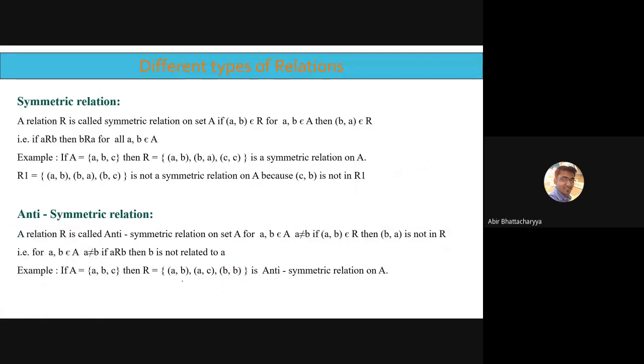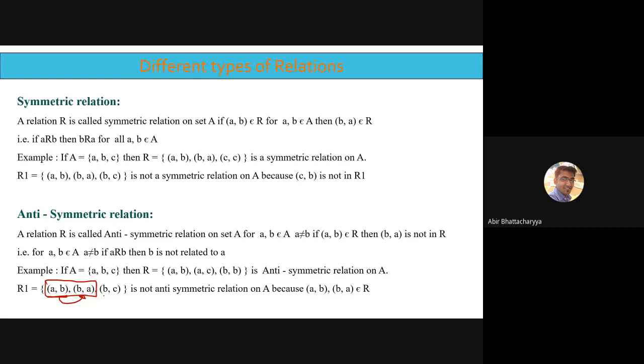Okay, this is why it is not antisymmetric. This one is antisymmetric. Now this one is not antisymmetric because if you check, AB is present, A and B are both distinct, but its symmetric part, BA, is also present. AB present, its symmetric part also present. So this is contradicting our definition of antisymmetricity.